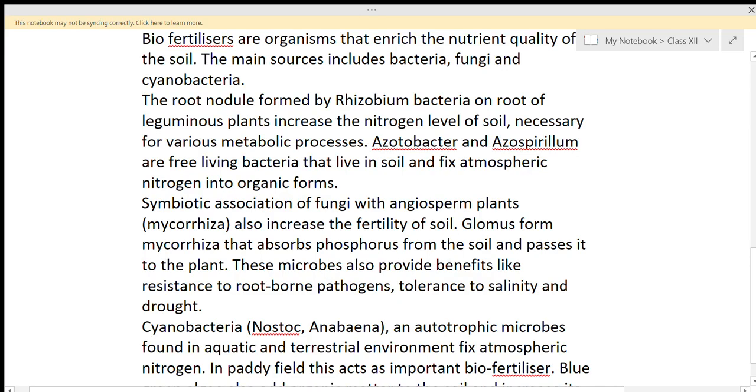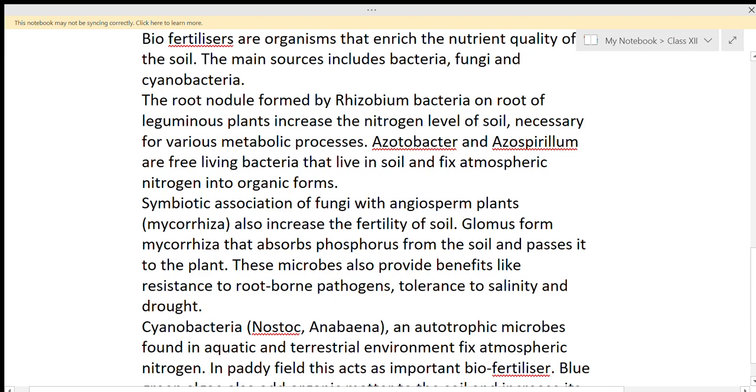soil. Glomus forms mycorrhiza that absorbs phosphorus from the soil and passes it to the plant. So Glomus is the microorganism, that is the fungi actually. This fungi, Glomus, forms the symbiotic association, that is mycorrhiza, and in that association it absorbs the phosphorus from the soil and then this phosphorus is passed to the plant for further use.